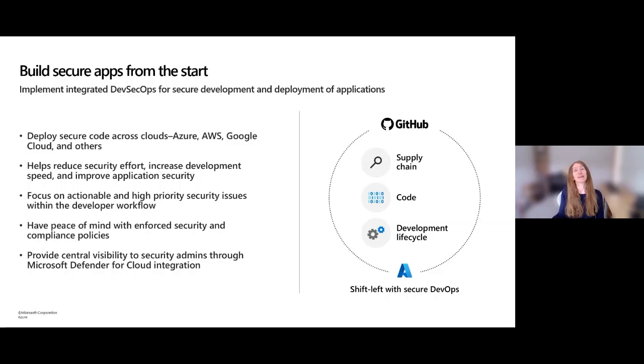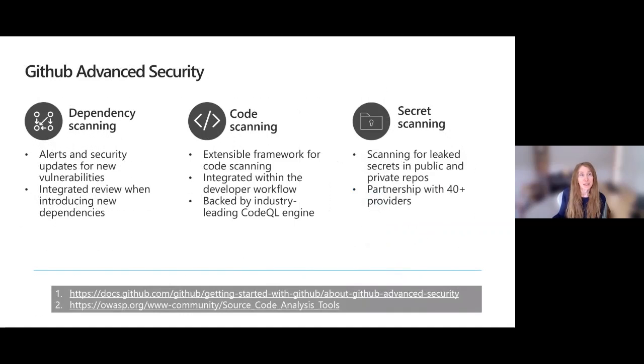You can also use ADO or whatever it is, but the key is that you want to have a number of these controls being fixed, right? That you see here, when I talk about dependency scanning, etc. So again, this talks about GitHub Advanced Security, but it's just one tool. The key is dependency scanning, those library dependencies, code scanning, the actual code itself, and then the secrets in there.